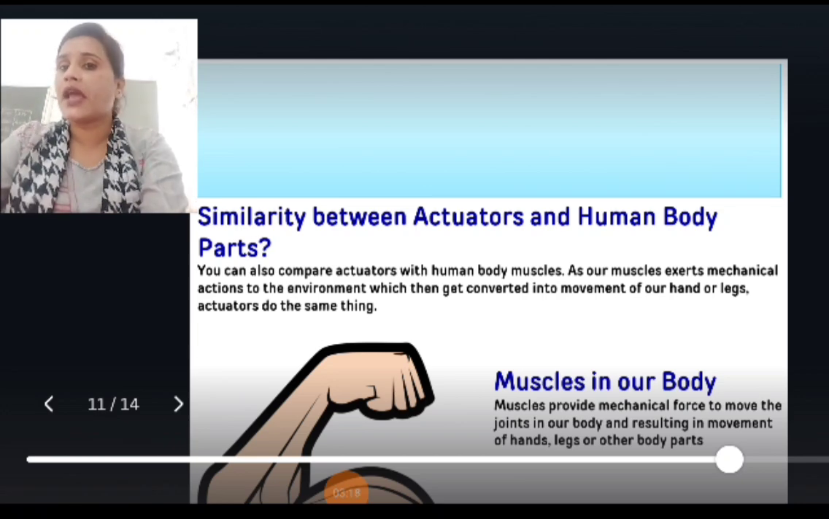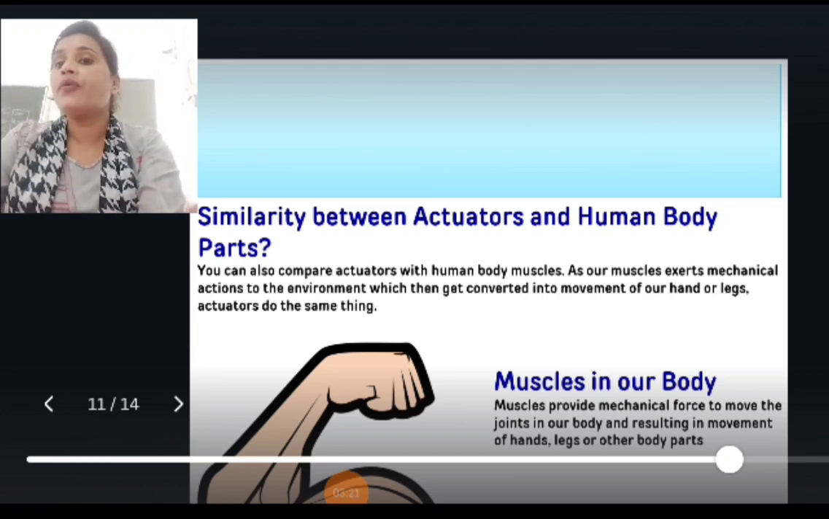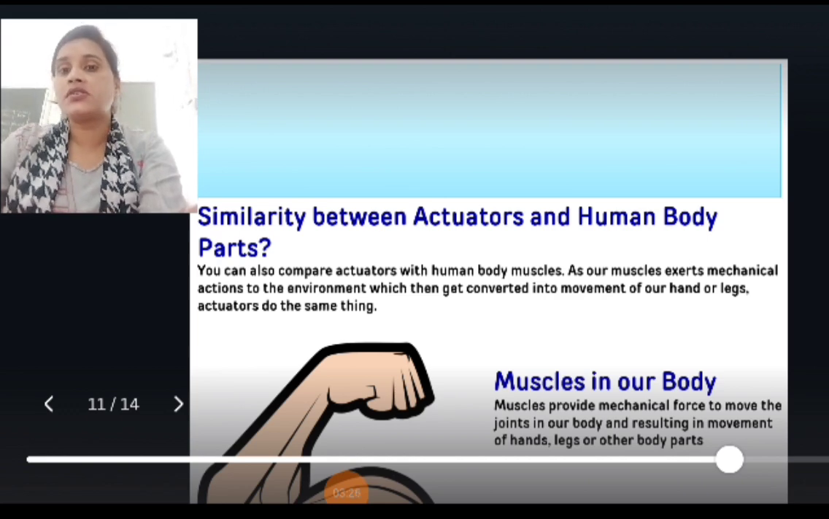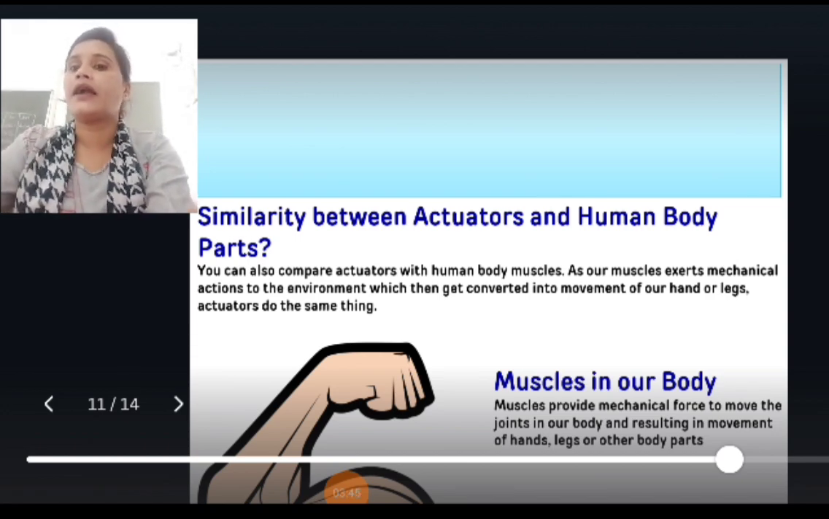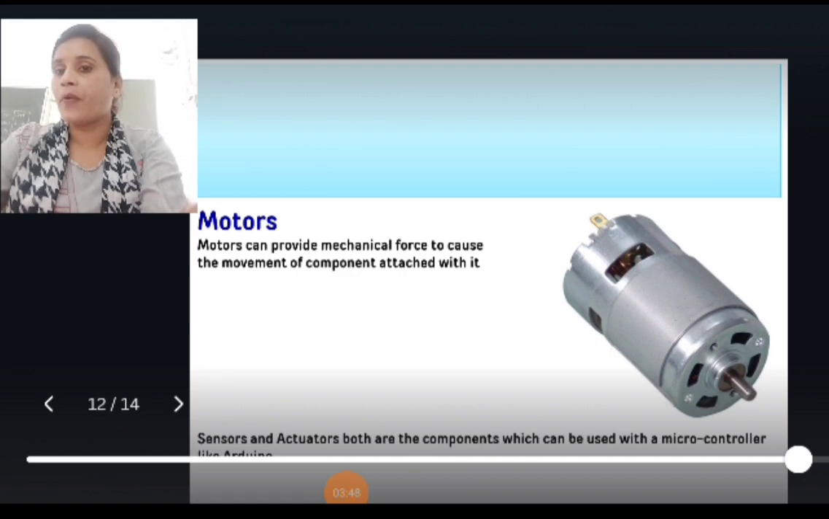Next is the similarity between actuators and human body parts. You can compare an actuator with human body muscles, as our muscles exert mechanical action on the environment, which gets converted into movement of our hand or leg. Actuators do the same thing. Muscles in our body provide mechanical force through the joints, resulting in movement of our hand, leg or other body parts. Motors provide mechanical force which causes movement of the component attached to them.